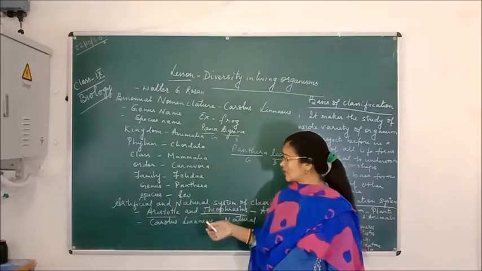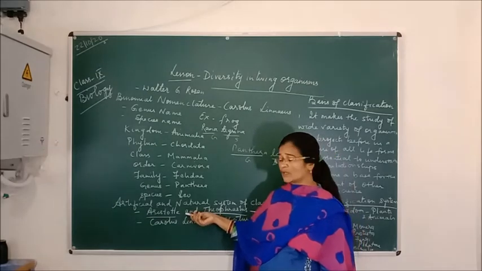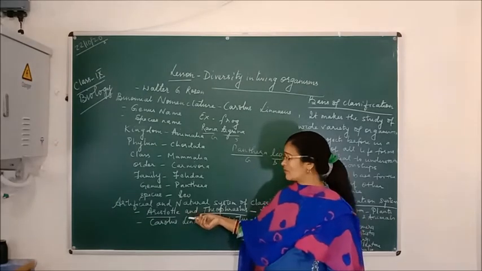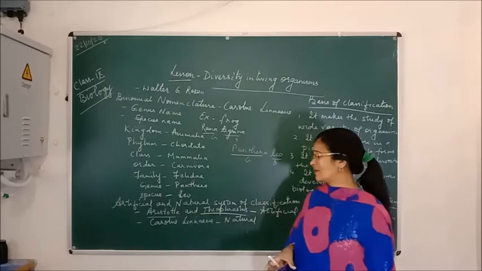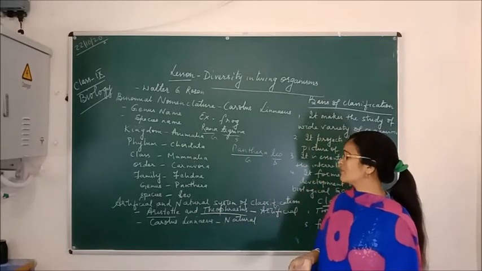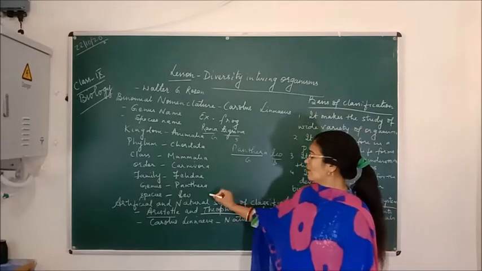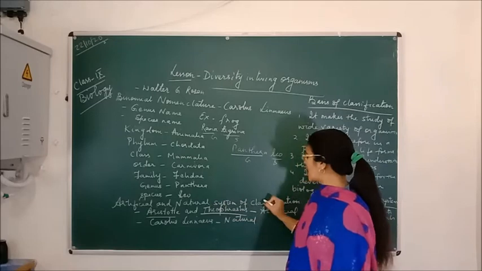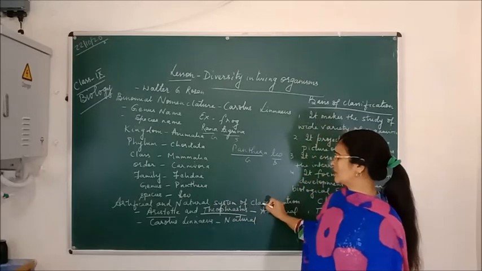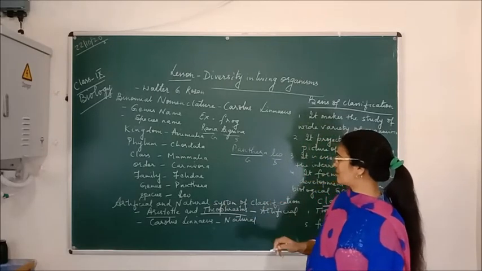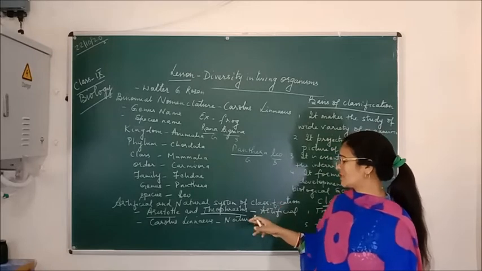So we cannot say that a whale and a fish are the same, that they have the same features or belong to the same kingdom or classification. So for that, the natural system of classification was given,